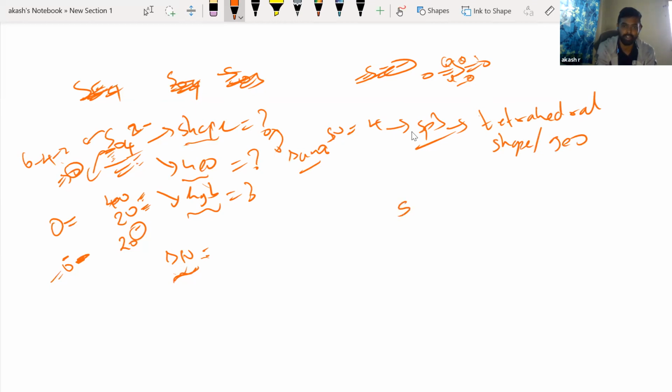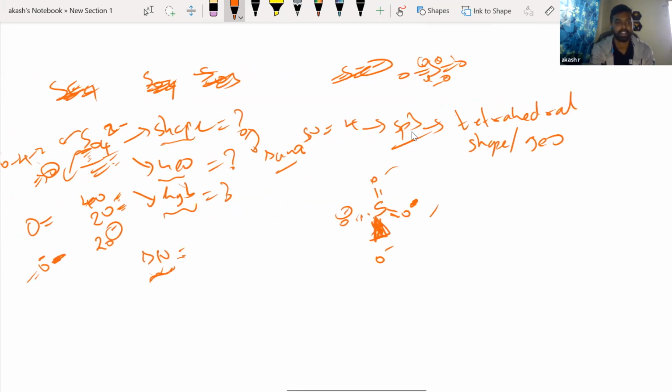So this is how it is going to look. One is double bond O, another is double bond O, one oxygen O minus, another oxygen O minus, something like this. You understand what is meant by this wedge and dash? Wedge means coming towards you, dash means going away from you, and these two are in the same plane. There's no O minus here, I'm so sorry. Double bond rule. That's it. Moving on.